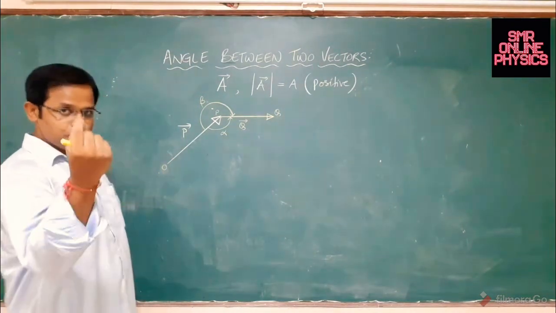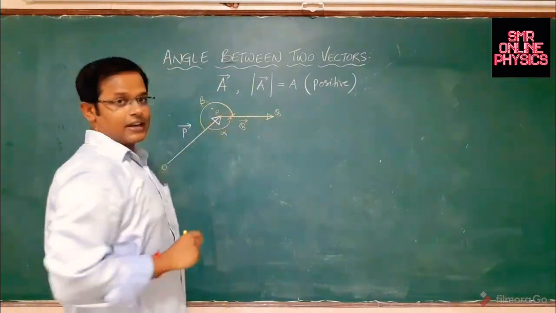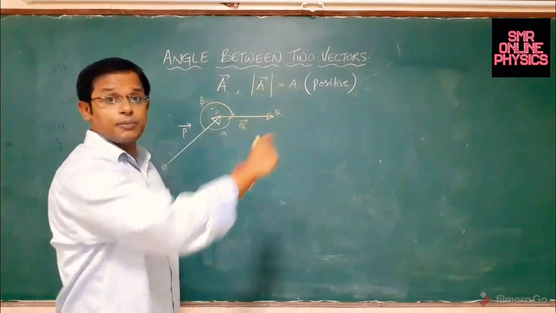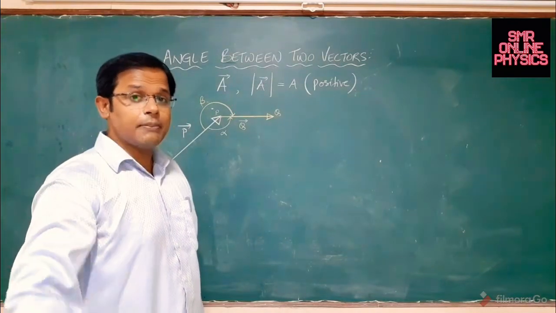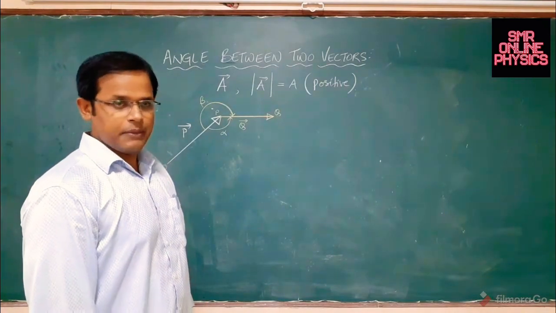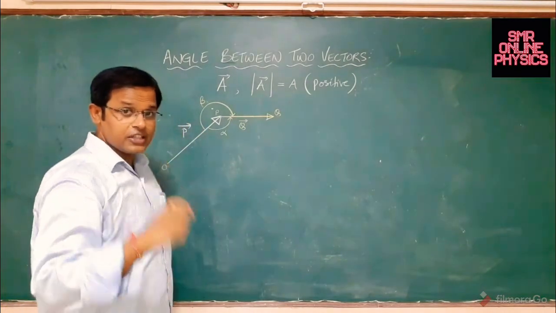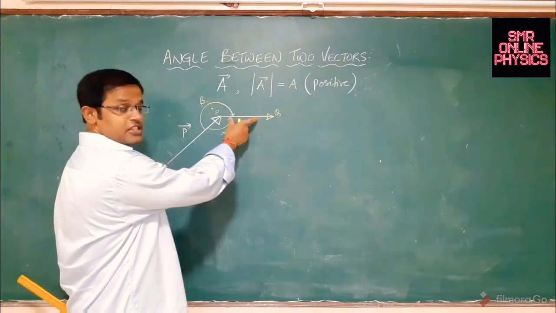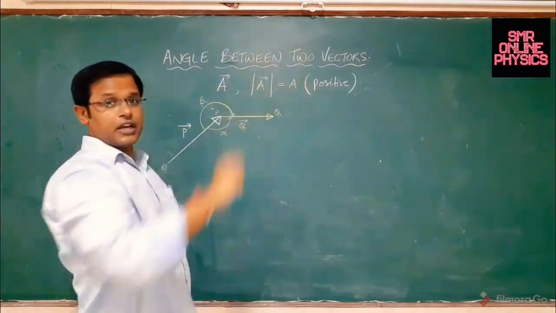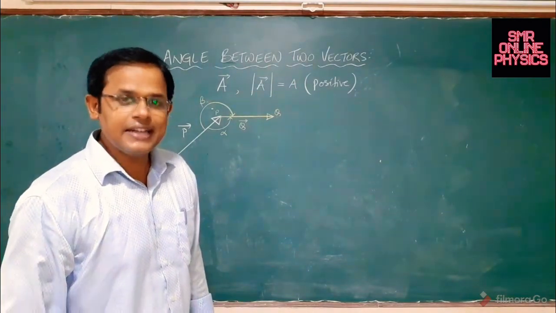Very, very simple idea. The first great benefit of vectors is that you can displace the vectors. You can displace the vectors from one point in space to another point in space without changing the magnitude and the direction of the vector. I mean to say, I can displace this vector P from here to here without changing the magnitude and direction. I can displace this vector Q from here to here or here to there, wherever I wish on this entire board, entire space available to me, provided I don't change the magnitude and its direction.